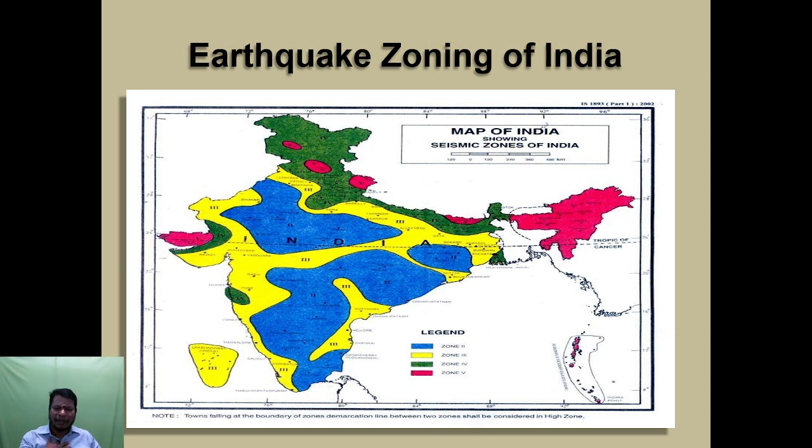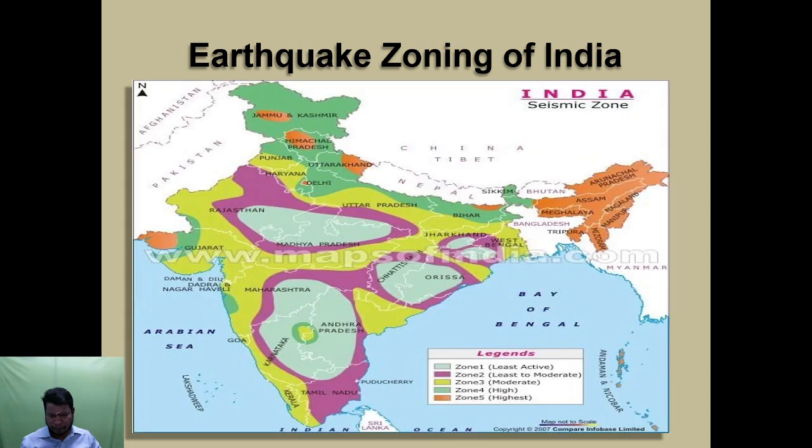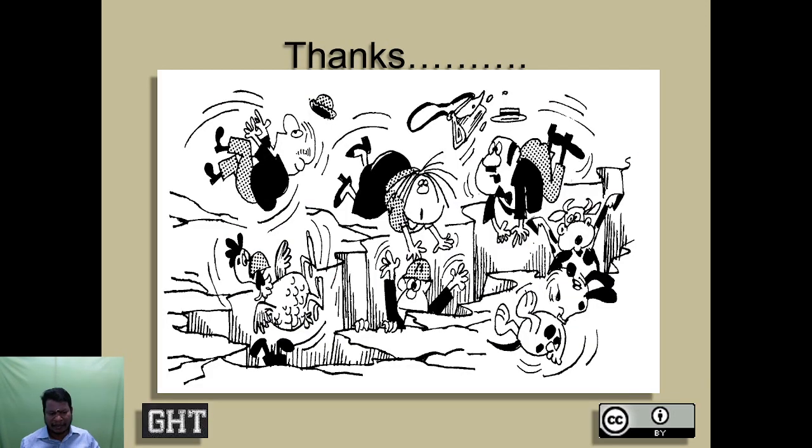Diagram, the map of India, showing how many places the earthquake is forming. This map shows the seismic zones of India. Next one, earthquake zoning of India. So totally, in India, at which places the earthquake is forming, this diagram as a map is indicating.